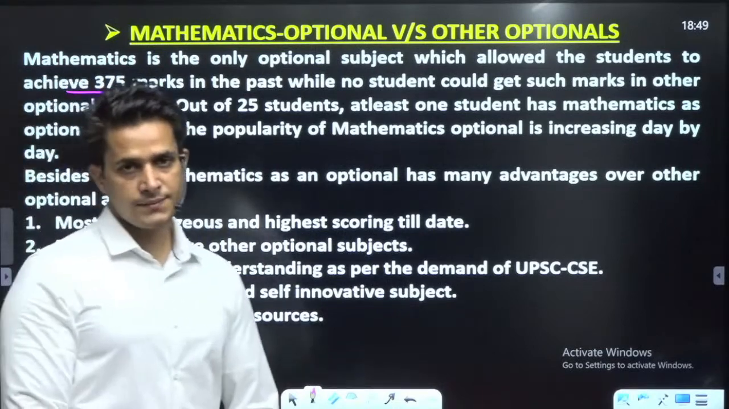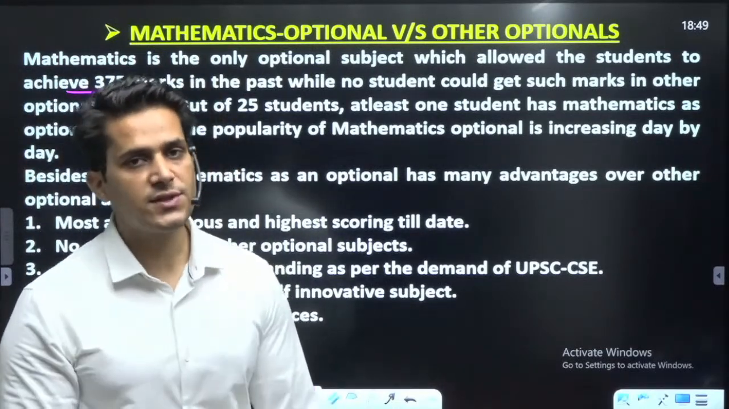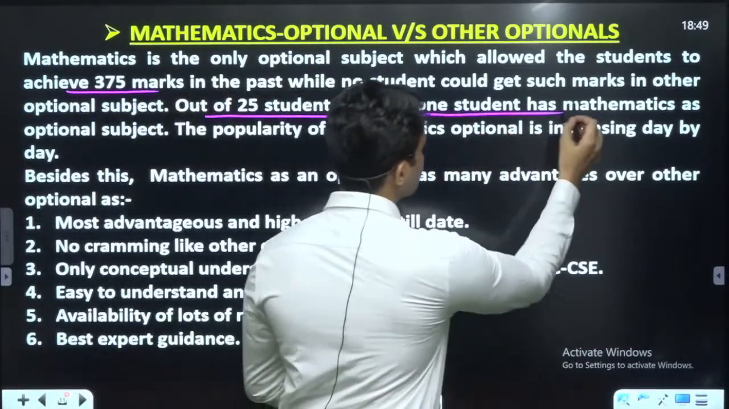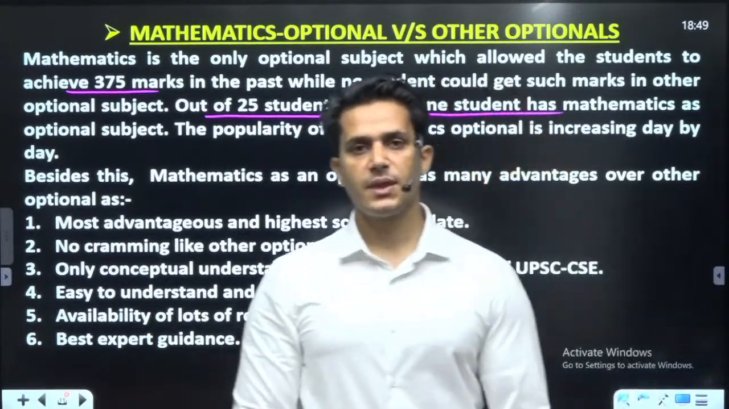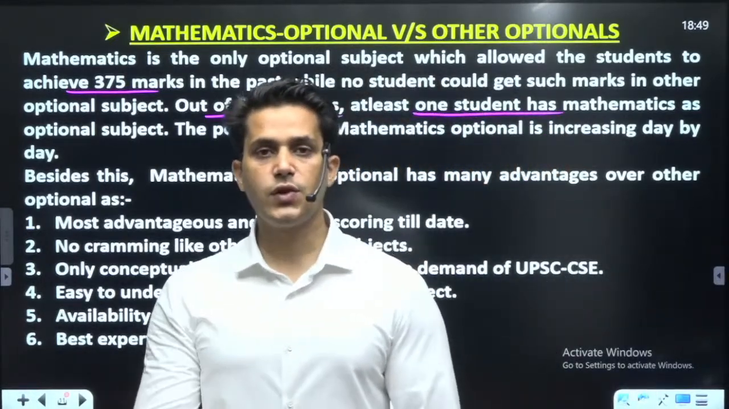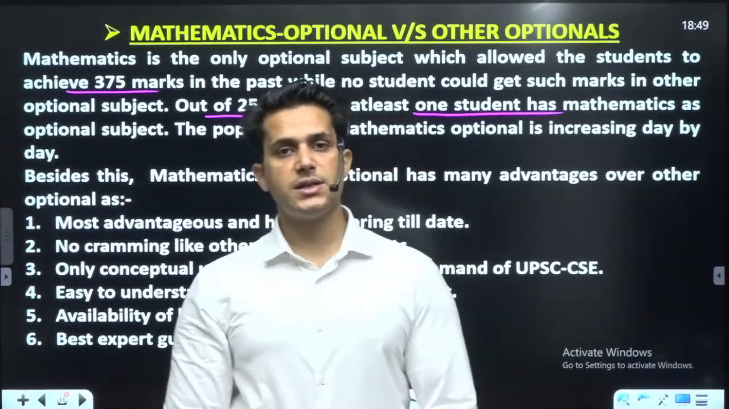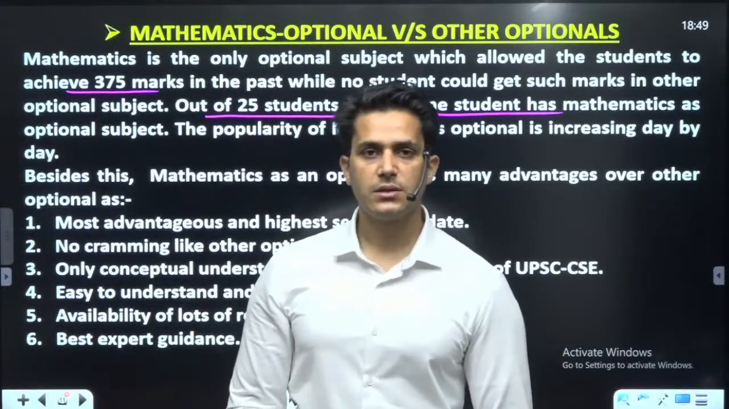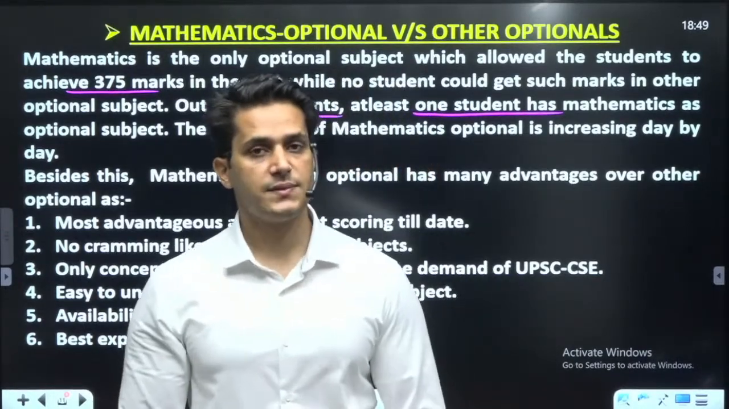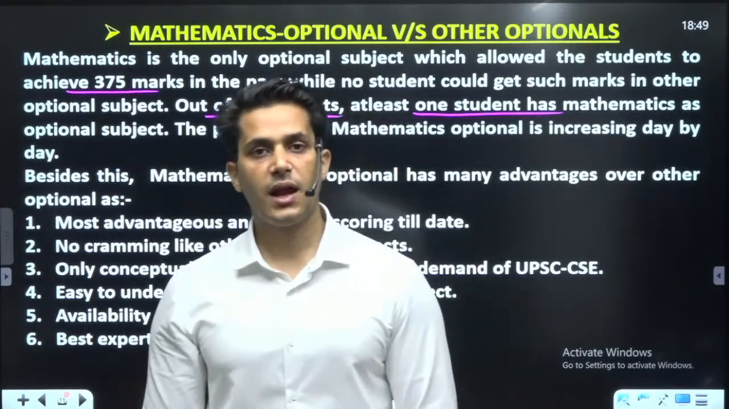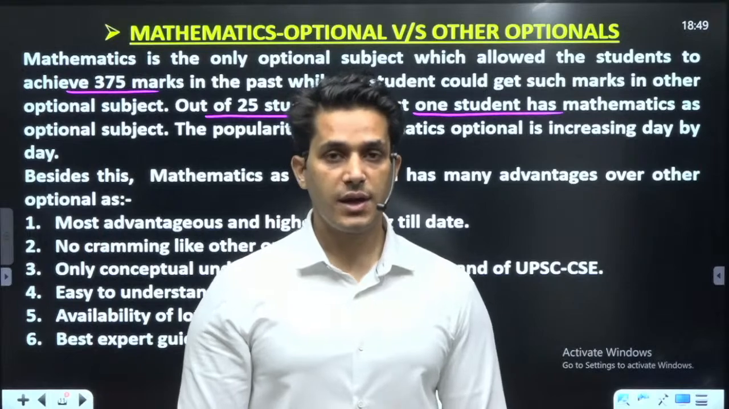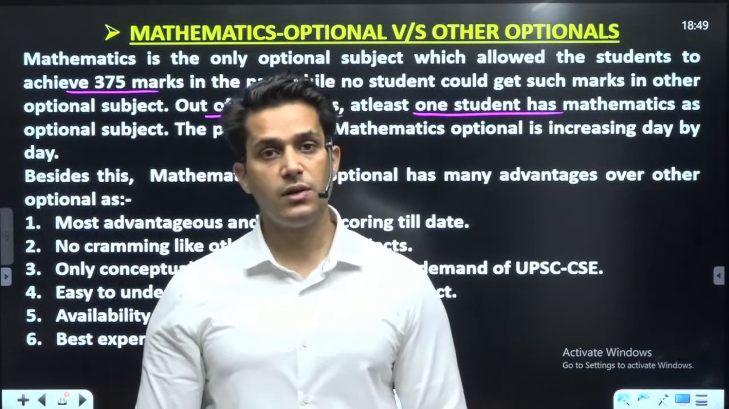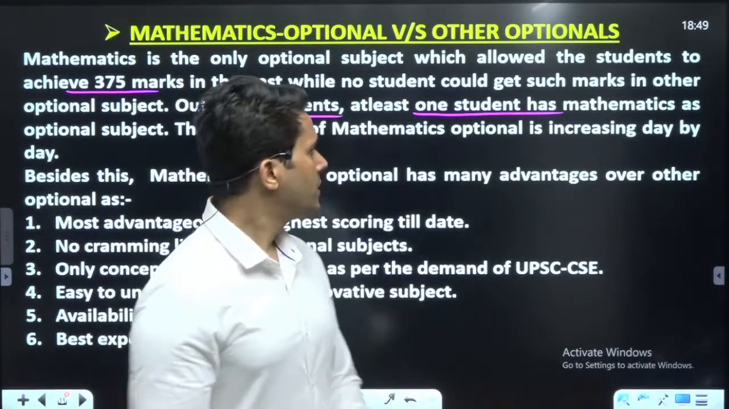And this is the record: out of 25 successful students, at least one student is from a mathematics background. Yes, this is the fact. If you take 25 successful students, one will be from a mathematics background. There is a very large number of optional subjects, and mathematics is one of them. So if we take 25 students randomly, there will be a single student from mathematics who is successful.